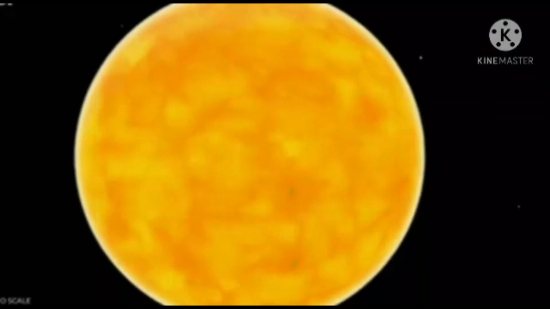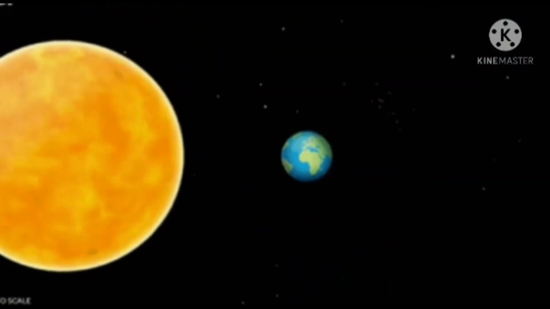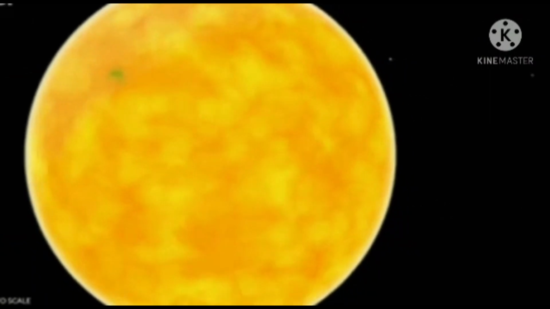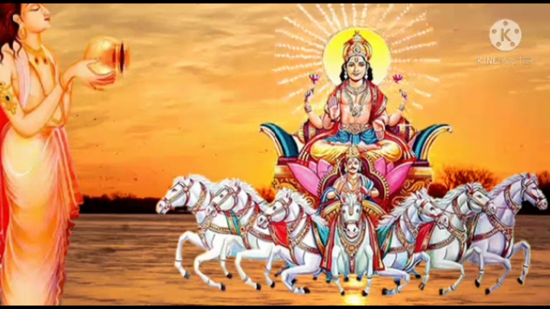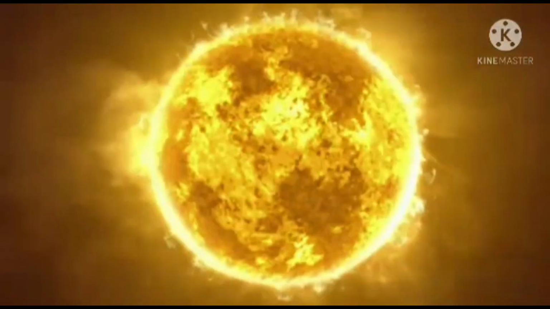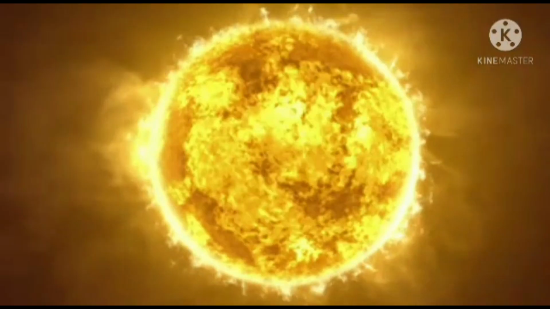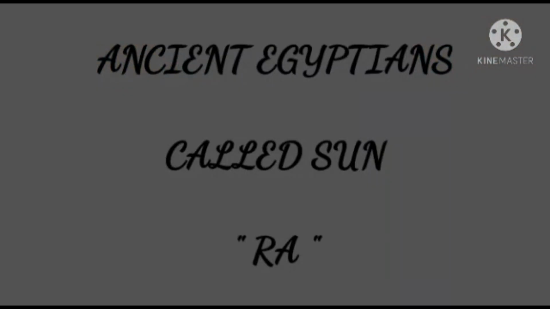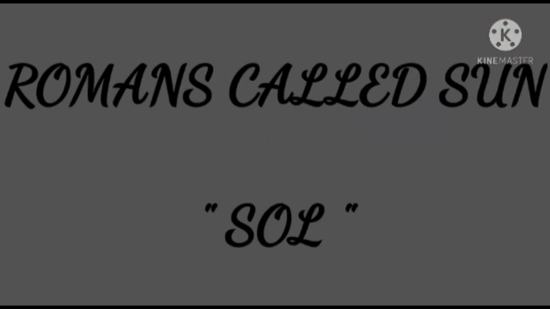Children, the sun is actually a star, as it is the closest star. That is why it appears bigger than the rest of the stars. Light from the sun reaches our earth in 8 minutes. The sun is 1 million times bigger than the earth. In ancient cultures, it was worshipped as the sun god. And children, even today, we all worship the sun god as Surya Devta. The ancient Egyptians called it Ra and the Romans called it Sol.